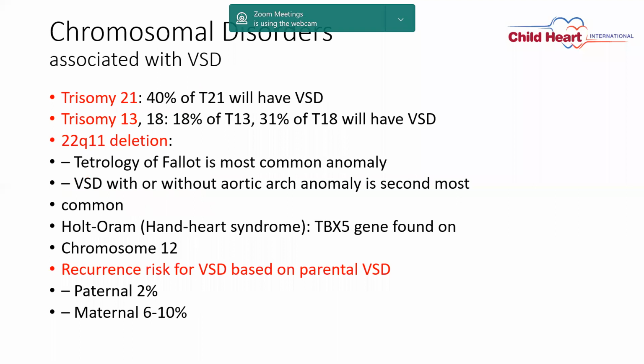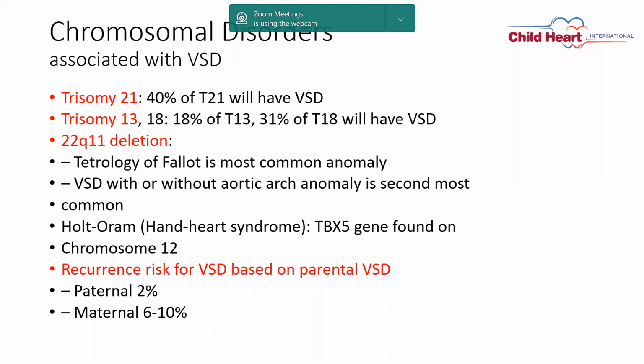So chromosomal disorders associated with VSDs. Trisomy 21, 40% of T21 will have VSD. Trisomy 13, 18% of T13 and 31% of T18 will have VSD. 22q11 deletion syndrome. And tetralogy of Fallot is the most common anomaly, and VSD with or without aortic arch anomaly is second most common, and Holt-Oram syndrome.